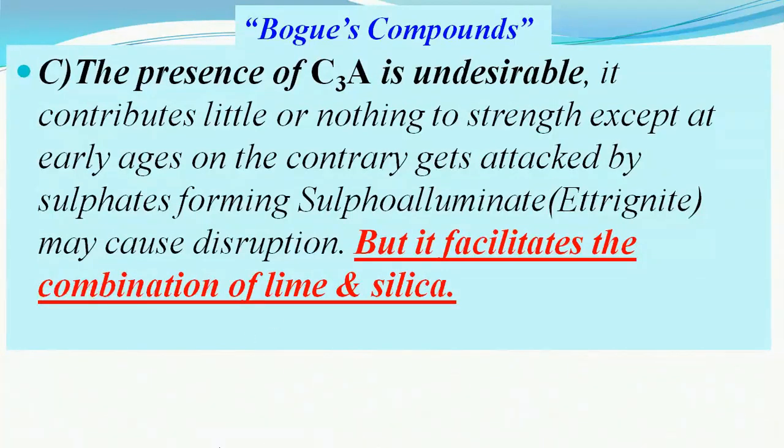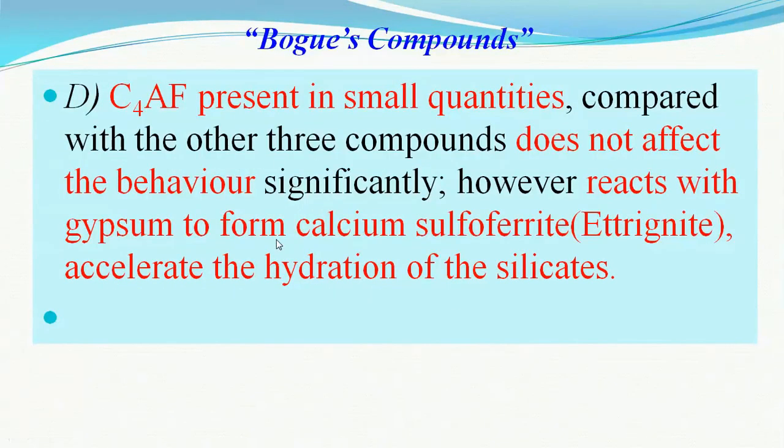Also, C3A with water forms again a gel, which after setting gets attacked by the sulfates and forms sulfoaluminate, ettringite, which also causes disruption in the concrete in later ages.